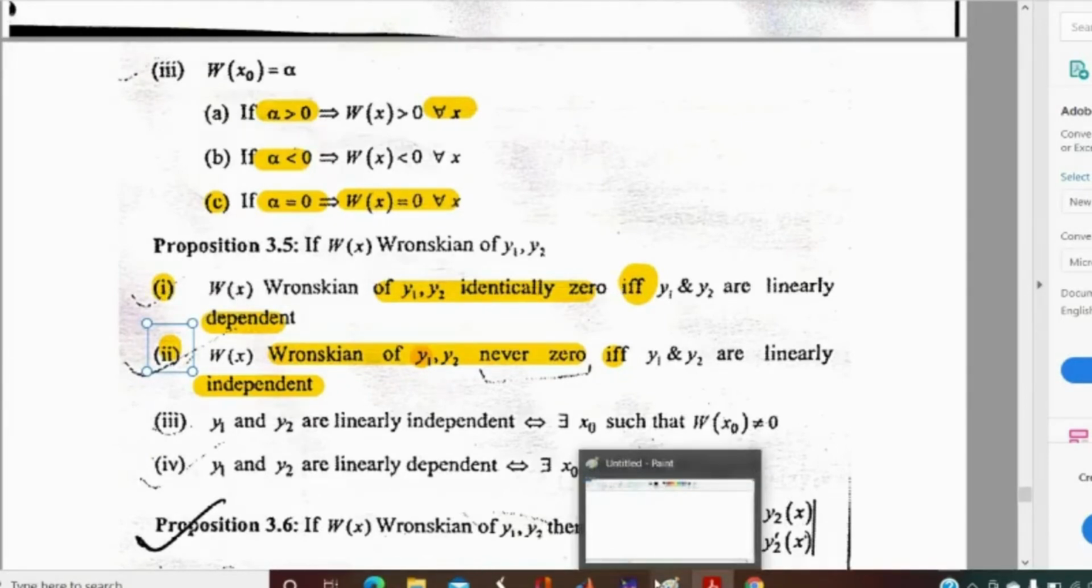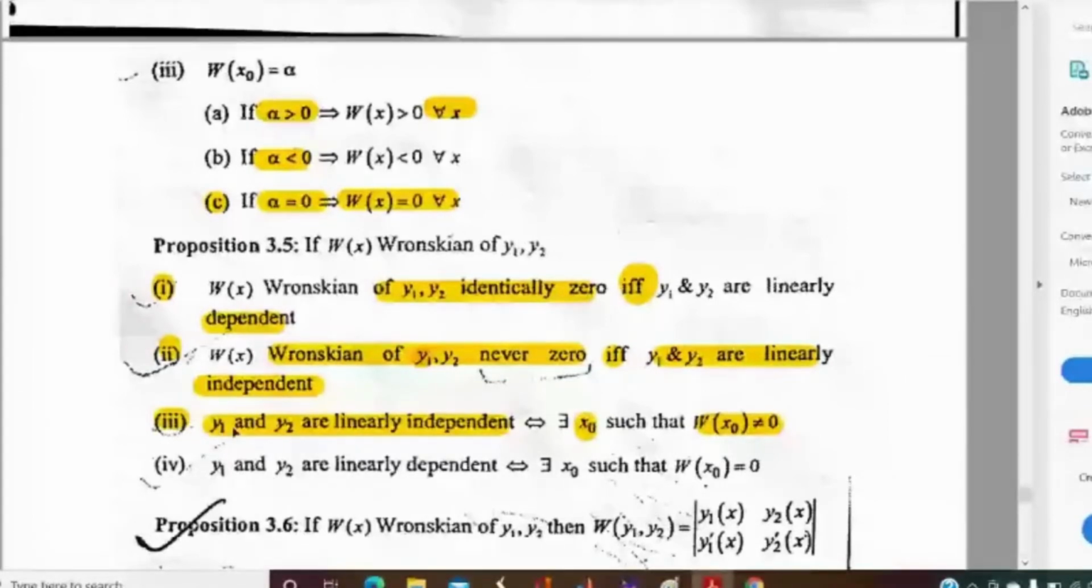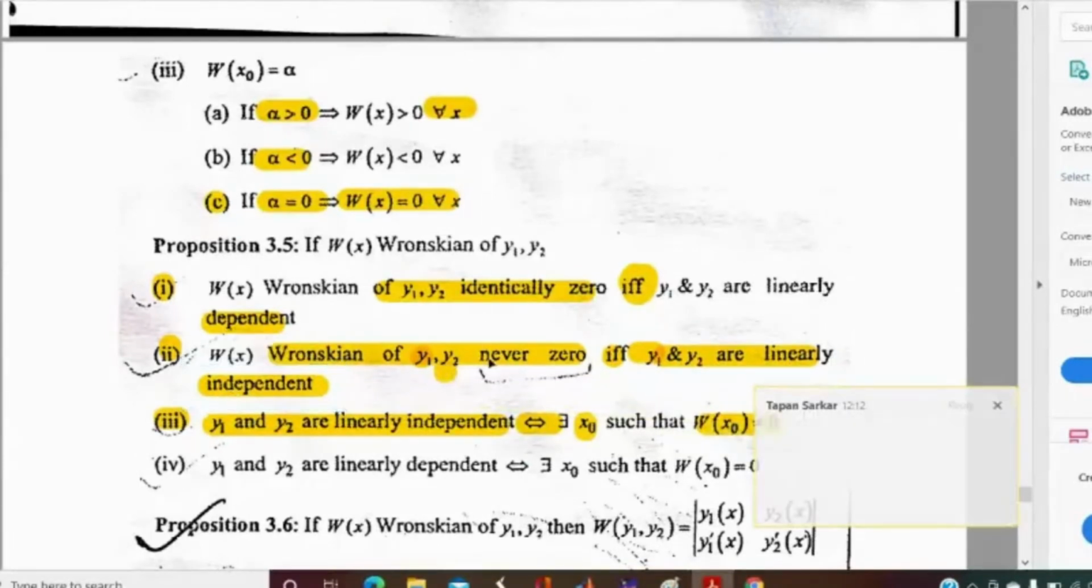So next, try to understand the third proposition. Proposition 3 says that y1 and y2 are linearly independent, and this implies that there exists x0 such that W at x0 is not equal to 0, which is obvious because see proposition 2. Proposition 2 says that if y1 and y2 are linearly independent, then the Wronskian is never 0. Never 0 means for any particular value of x0 in the domain, Wronskian will be not equal to 0, and so it implies that Wronskian is not equal to 0.